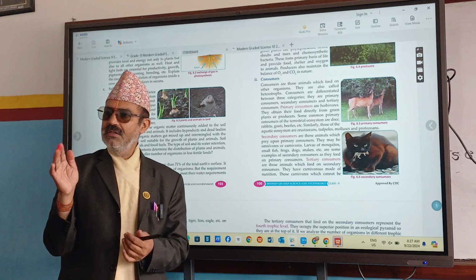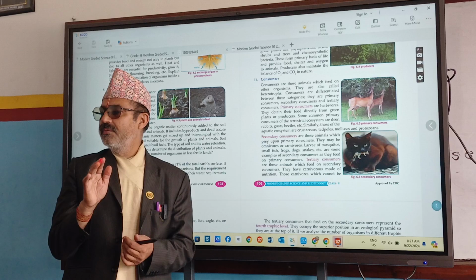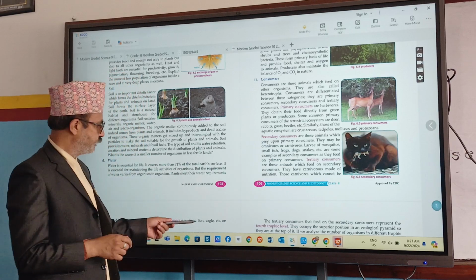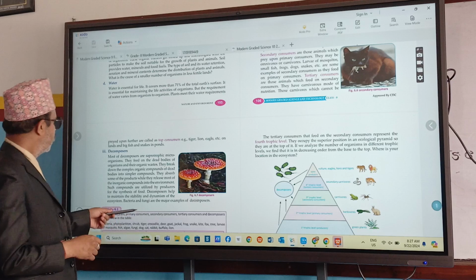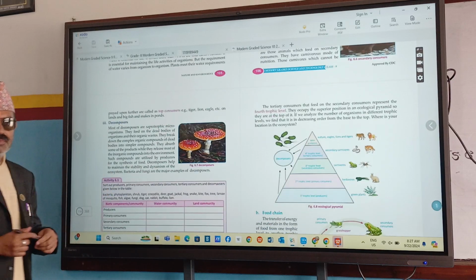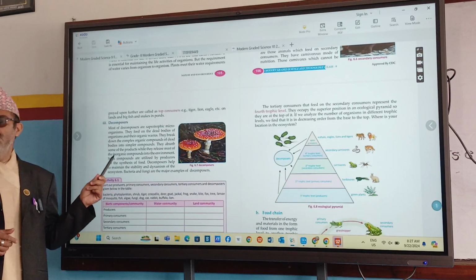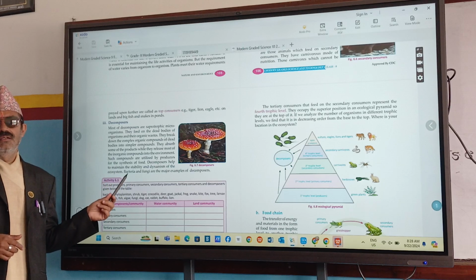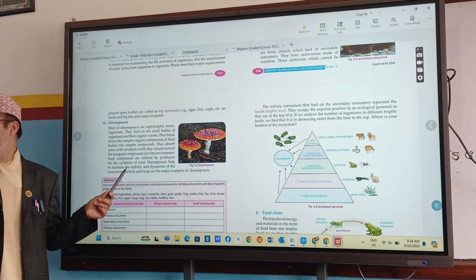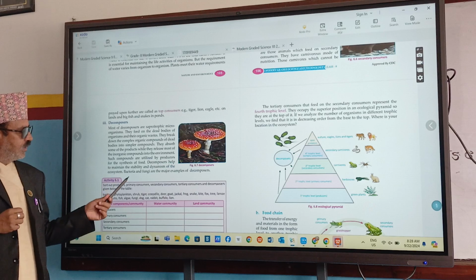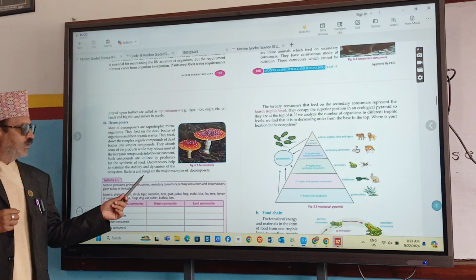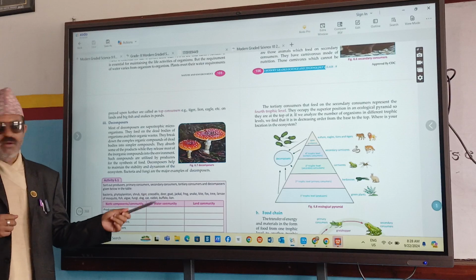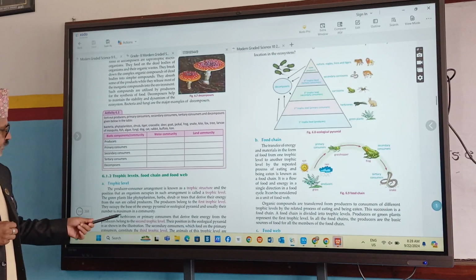Carnivores feed on the flesh of other organisms. They don't eat grass. Next one is decomposers. What do decomposers do? They decompose or decay complex food material and convert it into simpler forms. Mainly there are two examples: bacteria and fungi.